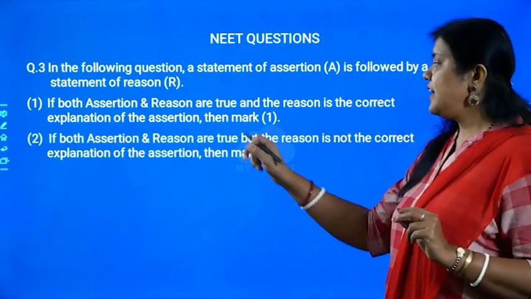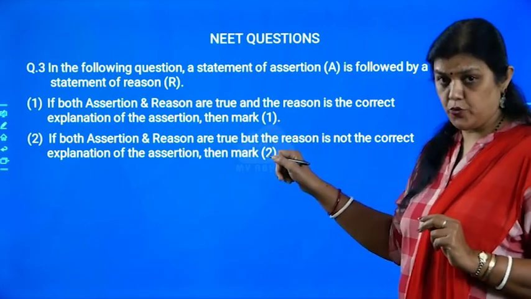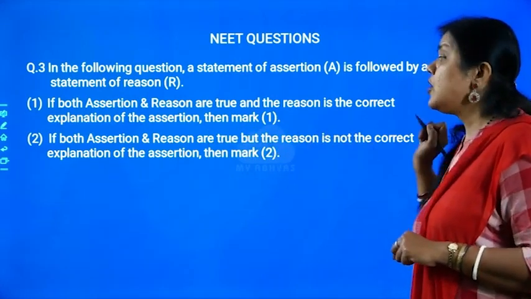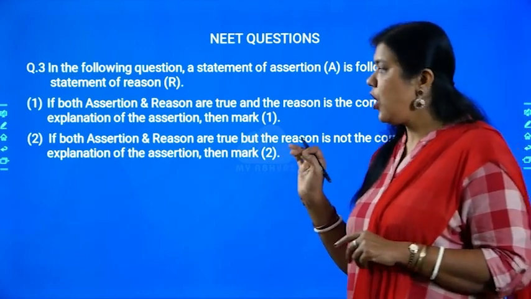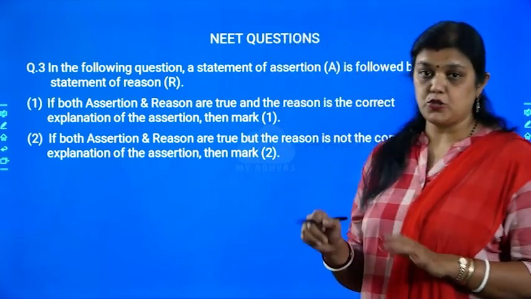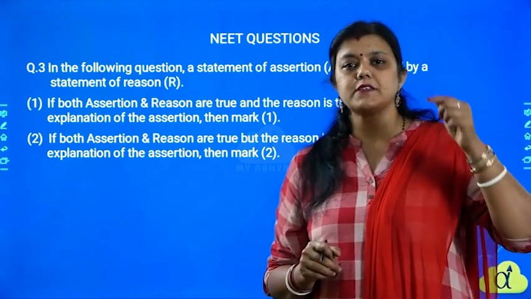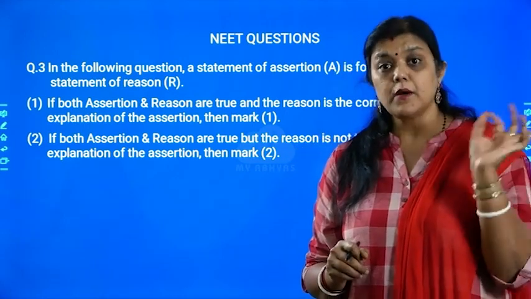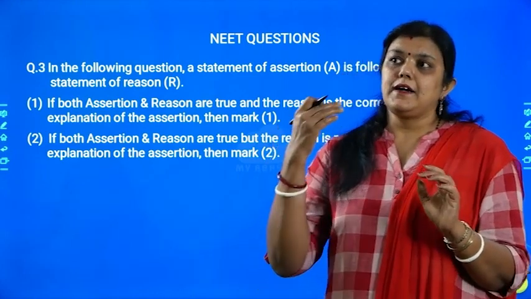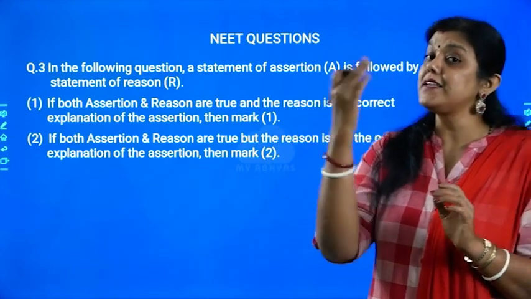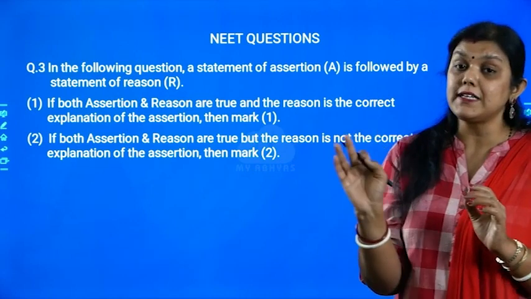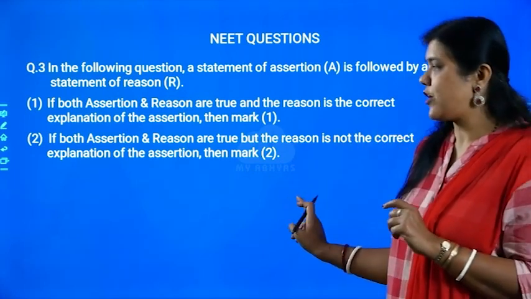The second option is, if both assertion and reason are true but the reason is not the correct explanation of the assertion, then mark 2. You have to choose option 2 in those cases where both the statements are correct, perfect, true, but the second sentence is not the reason for the first one. Then you choose the second option.